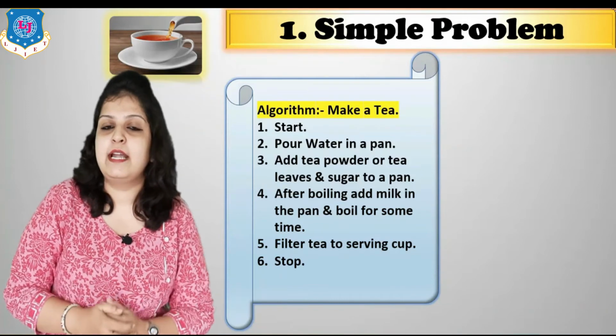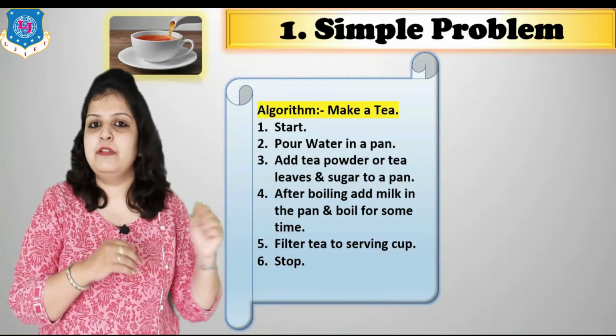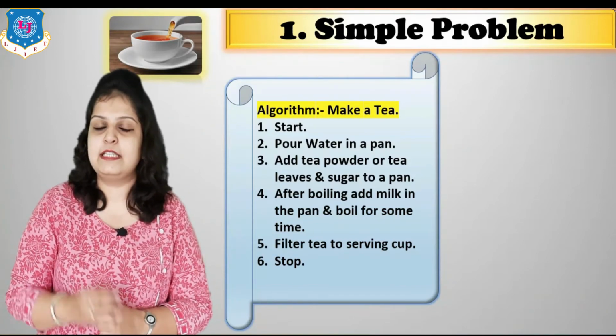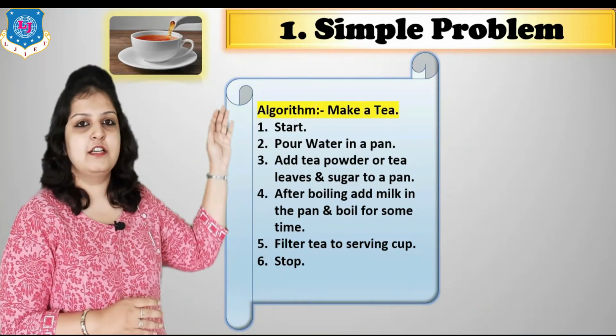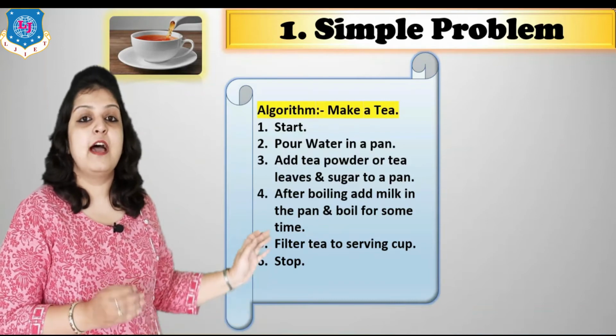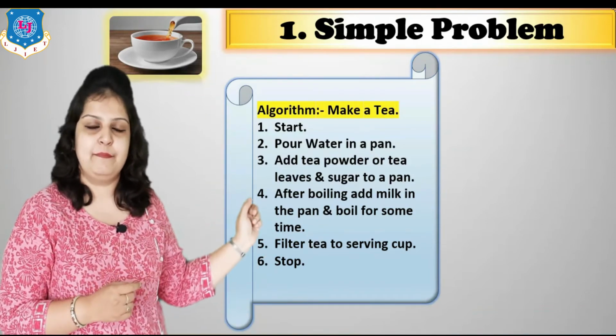And how can we write the algorithm? As per the definition of an algorithm, we have to write it step by step in a systematic manner. So this is called an algorithm, which we write step by step.